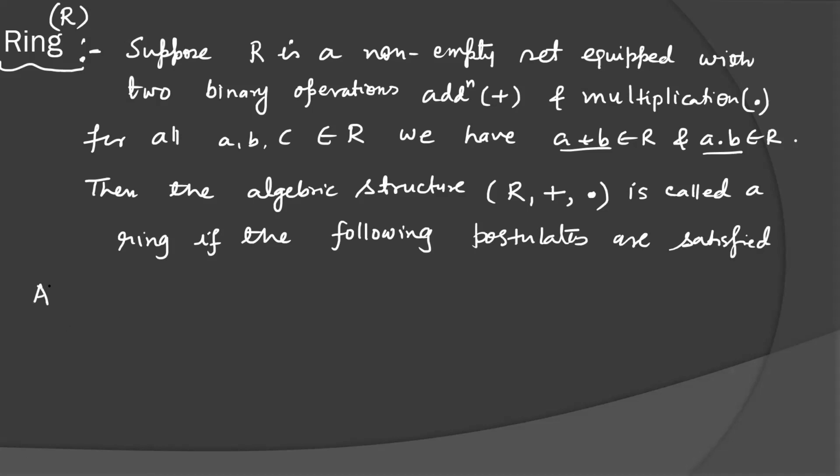First, I am taking it as capital A: (R, +) is an abelian group. Abelian group means we have to satisfy all the 5 properties here.